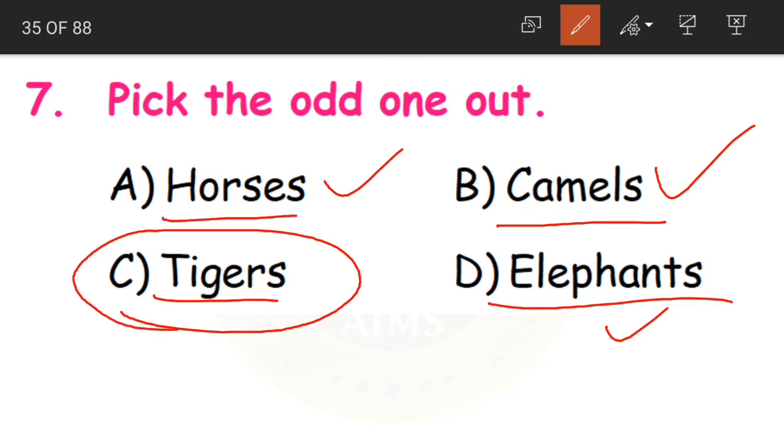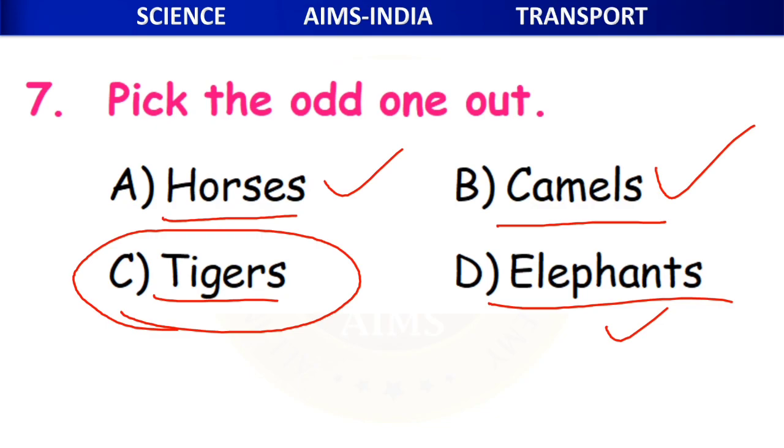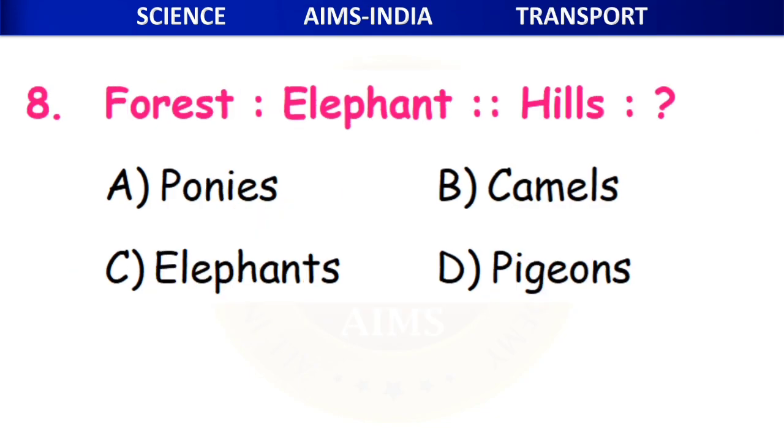Because tiger is a wild animal and a very dangerous animal, that is why we are not going to use this animal. So that is why tiger, C, is the odd one out, our answer. Now the 8th question. Forest is meant for elephant.